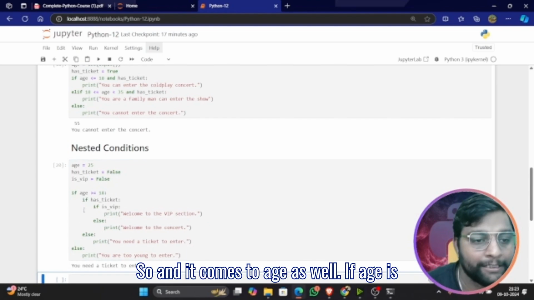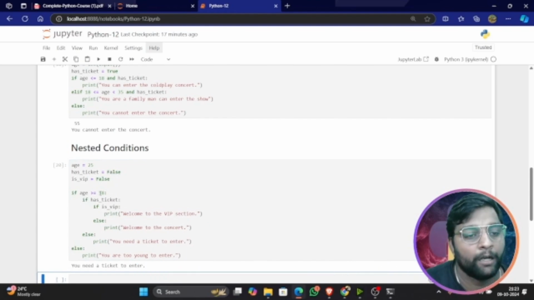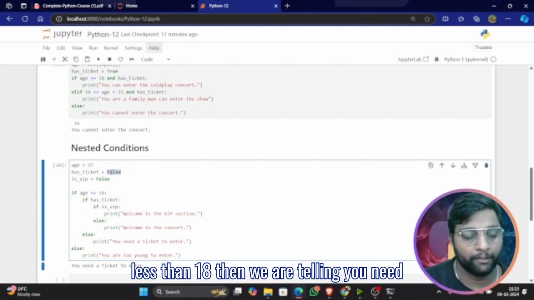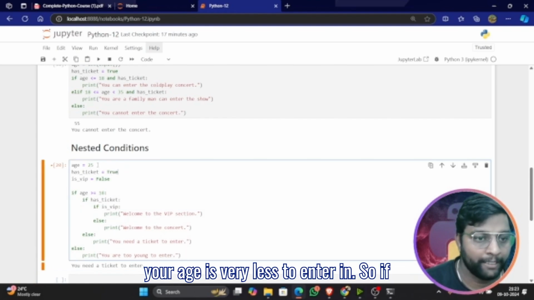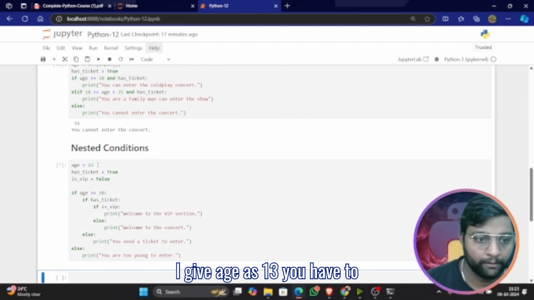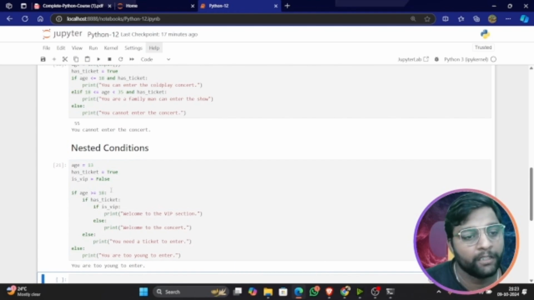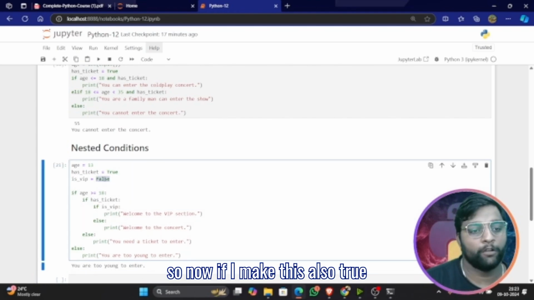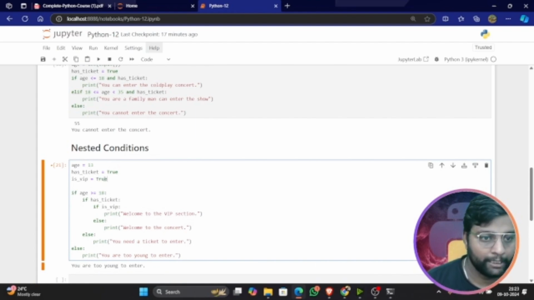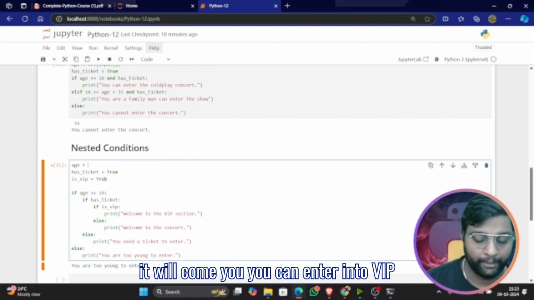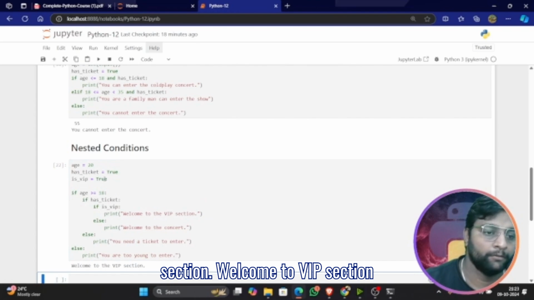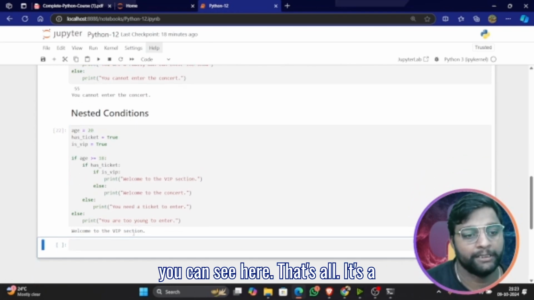And it comes to age as well. If age is less than 18, then we are telling you that your age is too low to enter in. So if I give age as 13, you are too young to enter in. Okay. So now if I make this also true, it will come. You can enter into VIP section. Welcome to VIP section. You can see here.